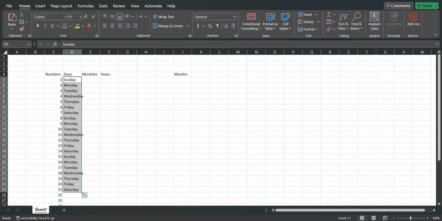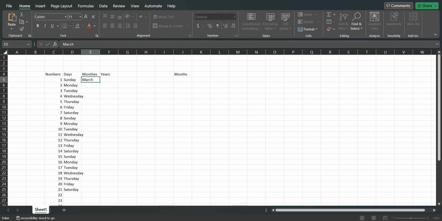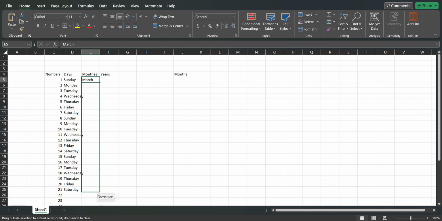The same with months. For example, if I start with any month, not just from January, let's say from March, and then drag it down from here, it will be March, April, May, June, July, and so on.